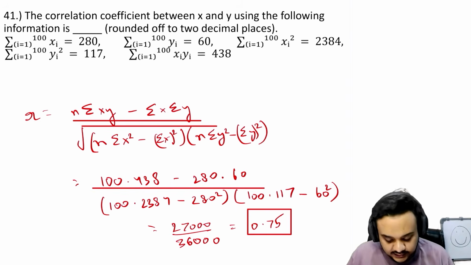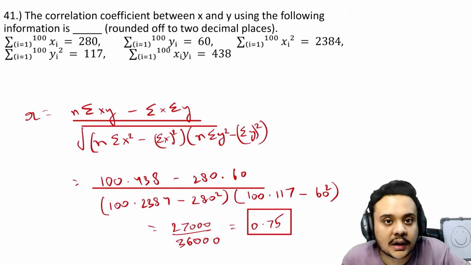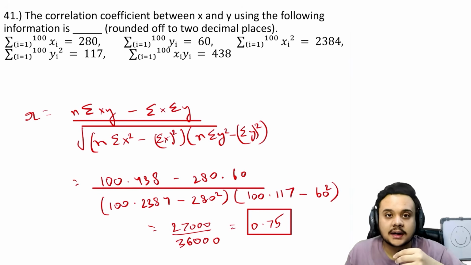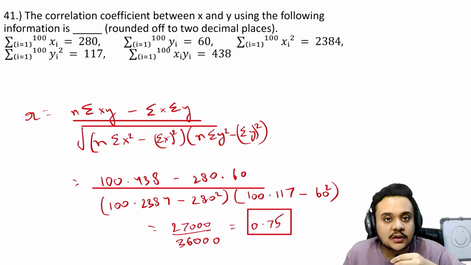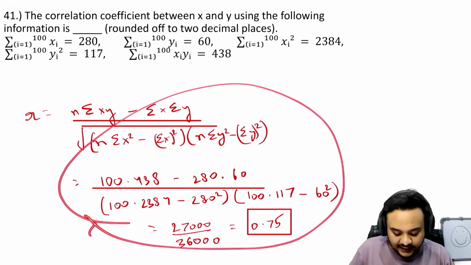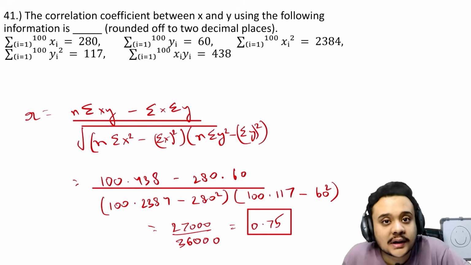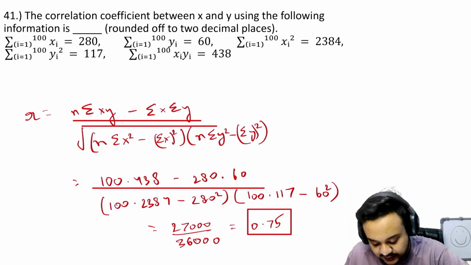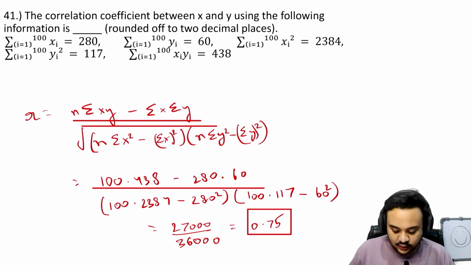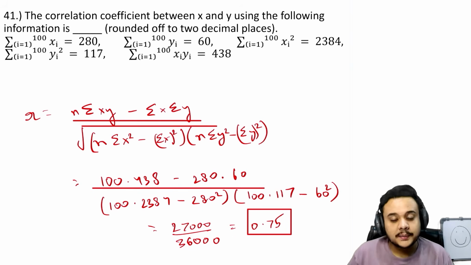They are trying to test two things. The first thing is: do you actually know the formula of the correlation coefficient? Do you actually know how to find it? Have you revised your formula? That is the first thing. The second thing is: can you actually do this entire calculation? Because a lot of students, in a hurry, make a mistake in the actual calculation part, and even if they do know the formula, they are still going to get the final answer wrong.